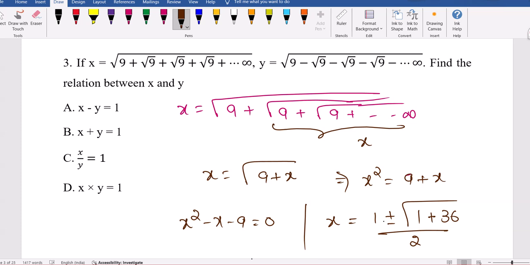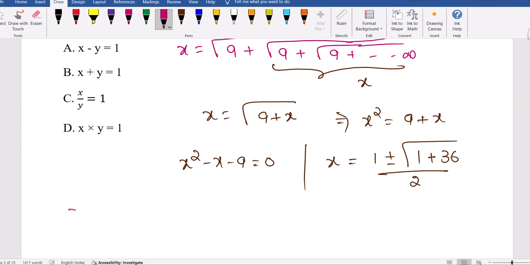Now here 1 plus root 37, and 1 minus root 37 will give a negative. These are all positive values, we don't end with a negative. Negative is not allowed, a square root of a negative is imaginary. So among this plus or minus, the valid one is only plus. So we can take x equal to 1 by 2 into 1 plus root 37.